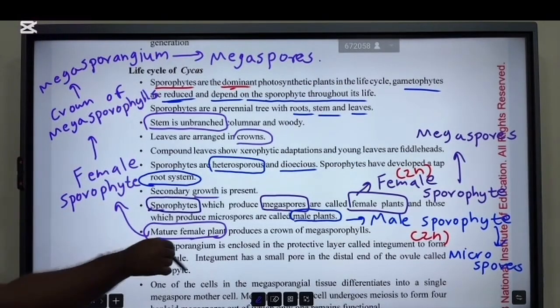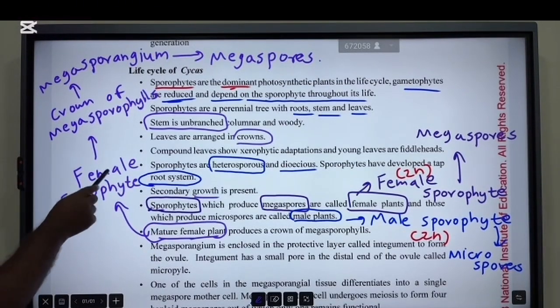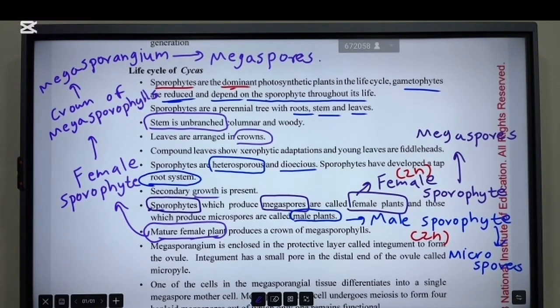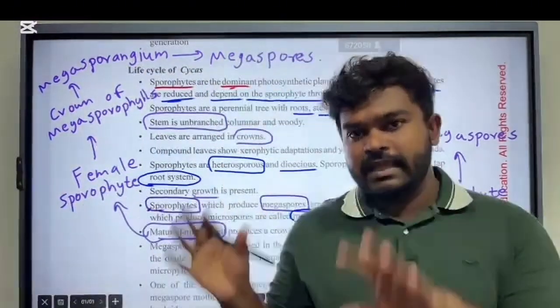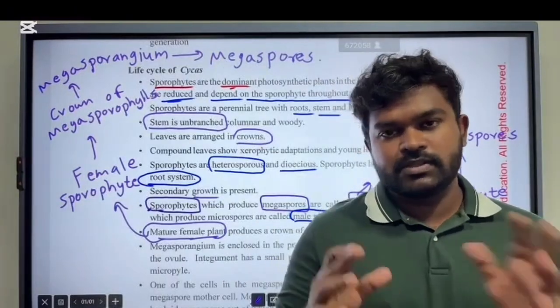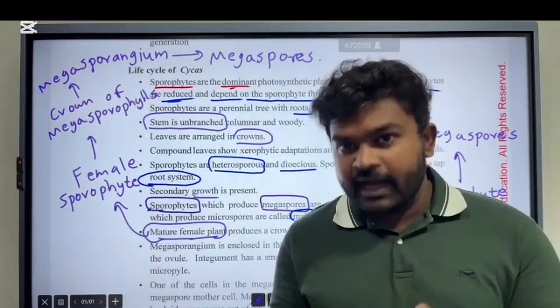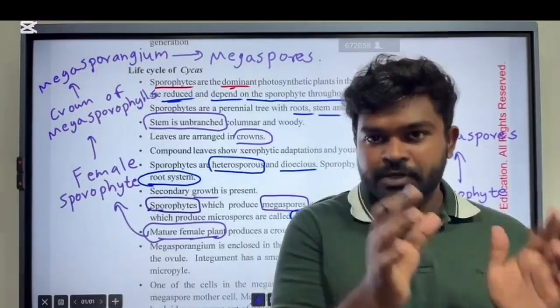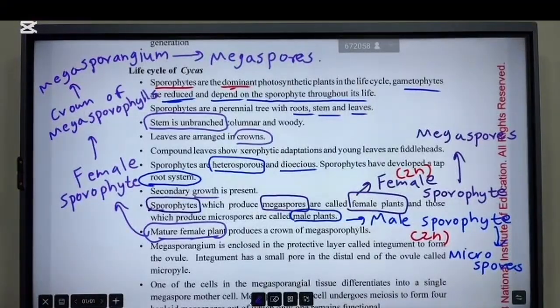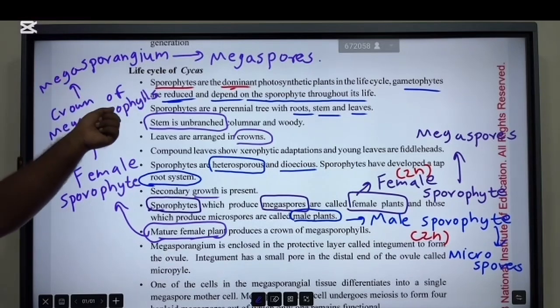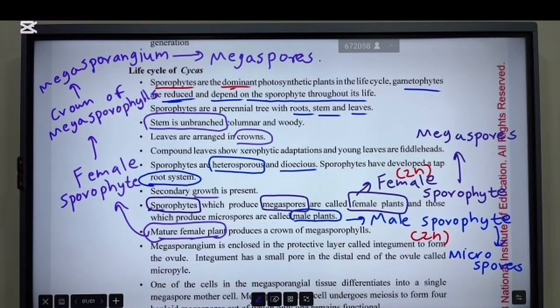So the mature female plant is the female sporophyte. Within the female sporophyte, there is a crown of megasporophylls. Megasporophylls are leaves containing megasporangium. Megasporangium means a sporangium which produces megaspores. So in the female sporophyte there is a crown of megasporophylls. Then these megasporophylls have a megasporangium, which produces megaspores.